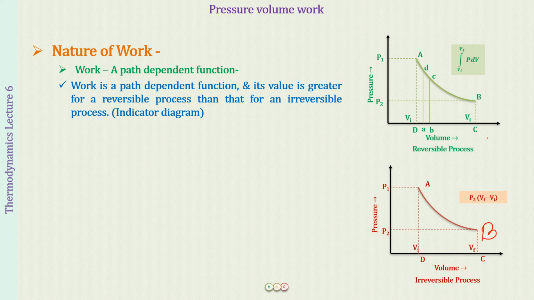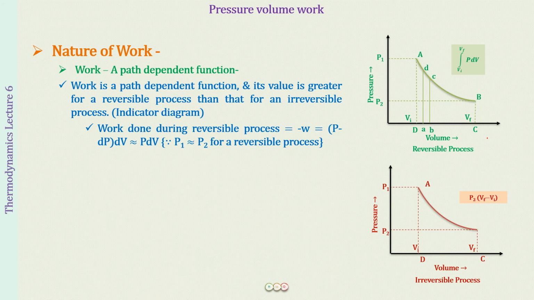Okay, now the next thing is that we have to tell what is going to be the work done in the reversible process and in an irreversible process from the graph. For the reversible process, what you have learned is that work done is, minus W is equal to (P minus dP) into dV. The negative sign was initially here in the formula that we derived. Now I've just put it over here so that this remains on the positive side. After that, whatever the value is coming, you can put a negative sign in front of that. So here we have (P minus dP) into dV, and the product of dP and dV is going to be very small. So we ignore that. So what we can say is that work done during the reversible process is equal to